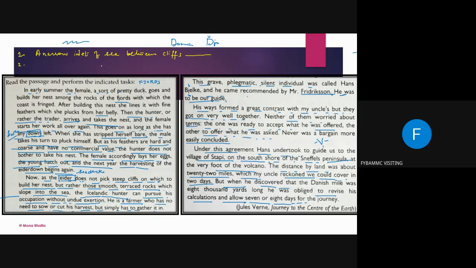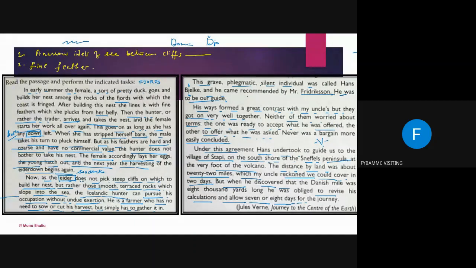Okay, you have to tell me. Now, number 2 is which word in the paragraph means fine feathers?